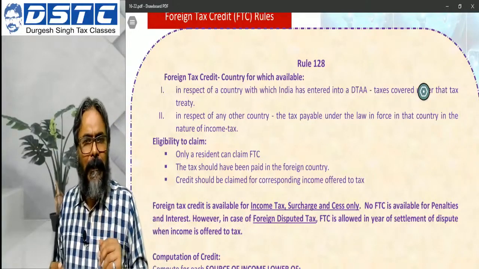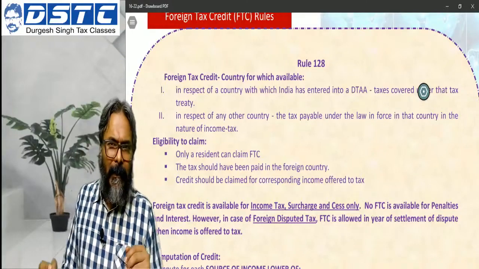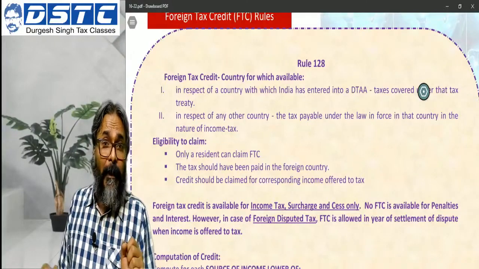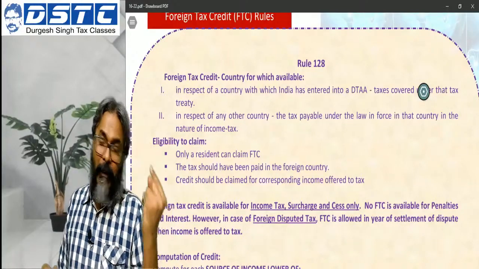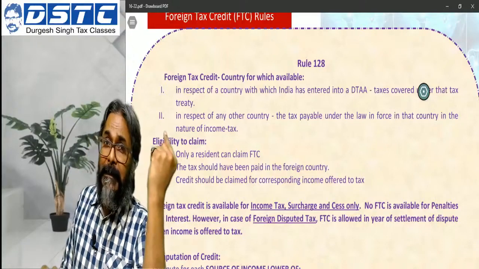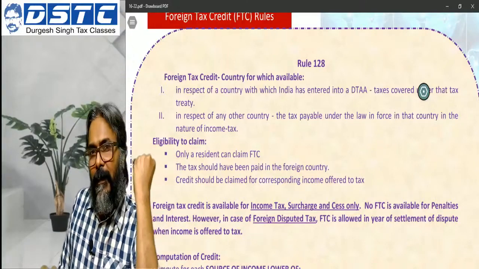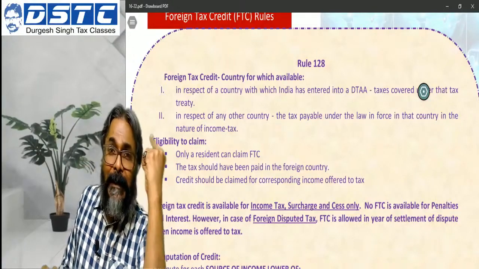So say, for example, the treaty may provide that in my example, this interest income will only be taxed in the country of residence, which implies it will only be taxed in USA.